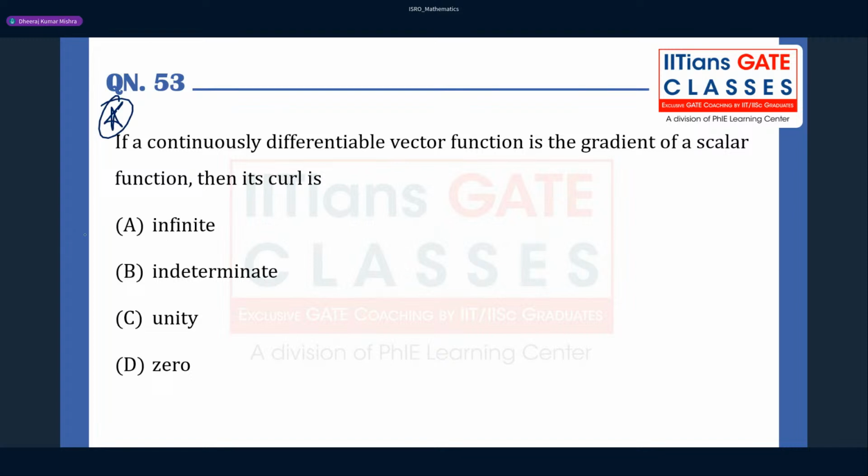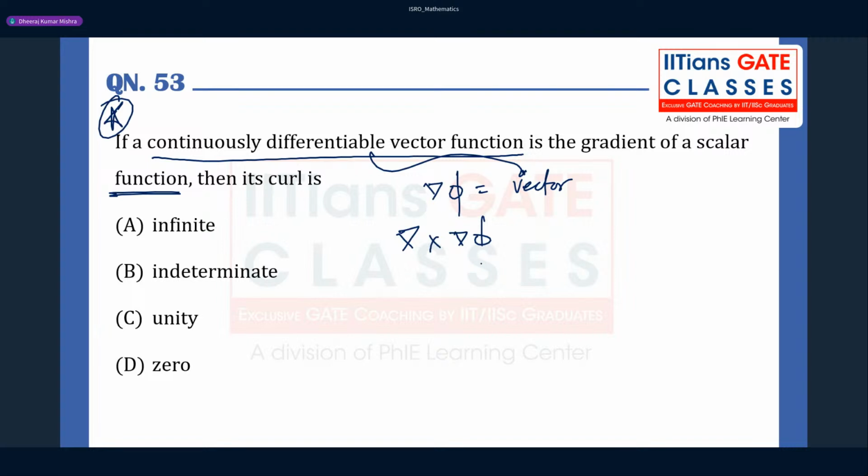If a continuously differentiable vector function is the gradient of a scalar function, meaning the gradient of any scalar gives you the vector, and that vector is a continuously differentiable vector function, then if you try to find the curl of a gradient, it will be 0.